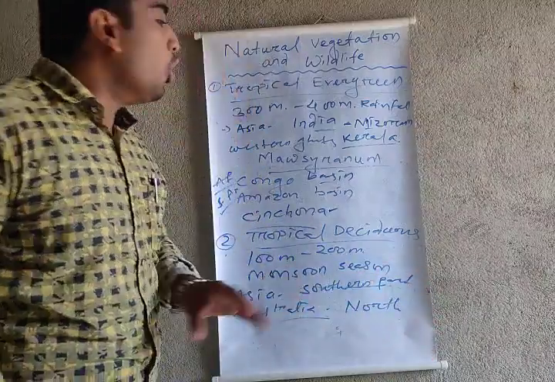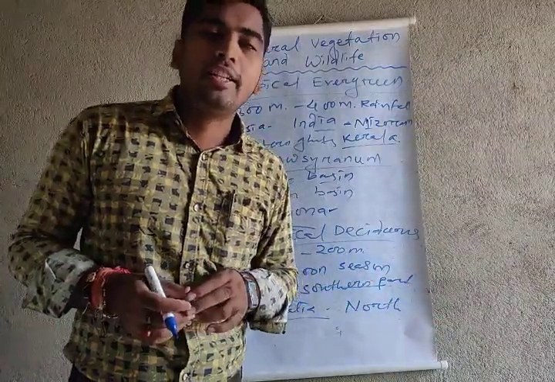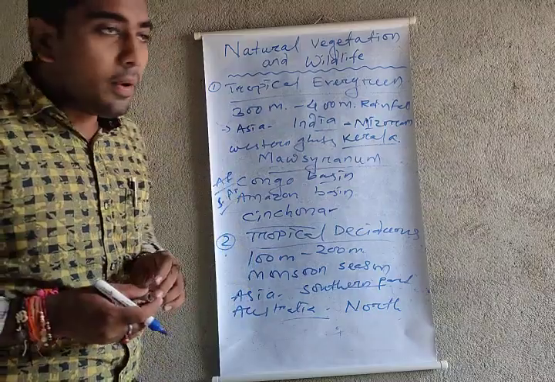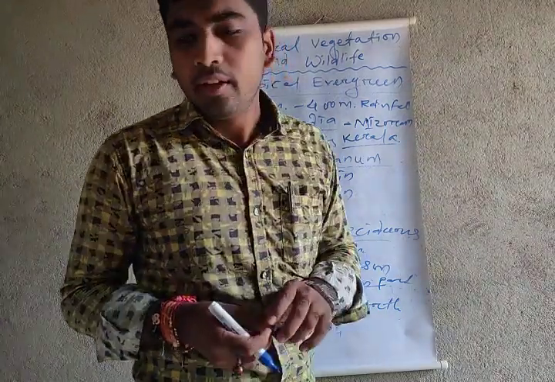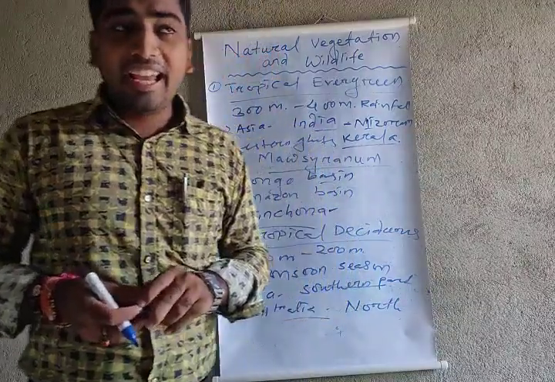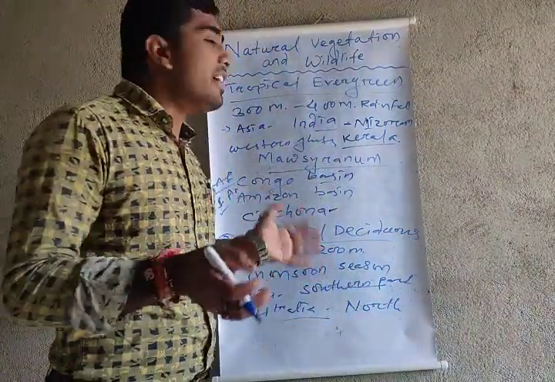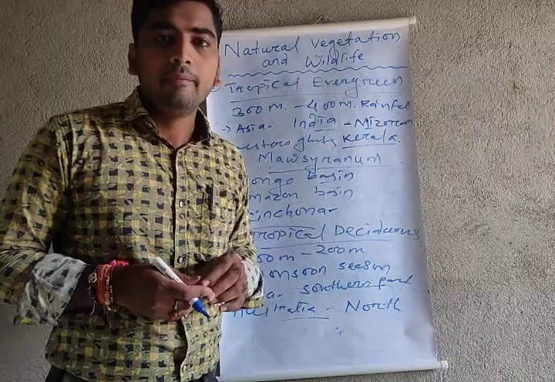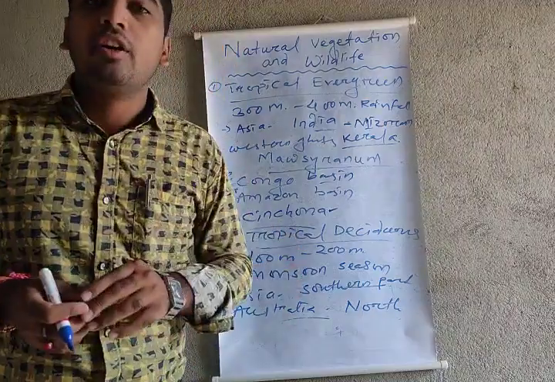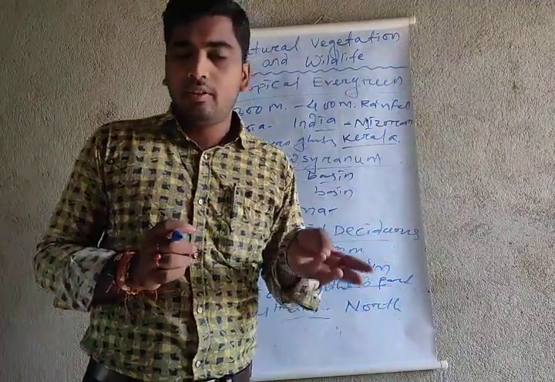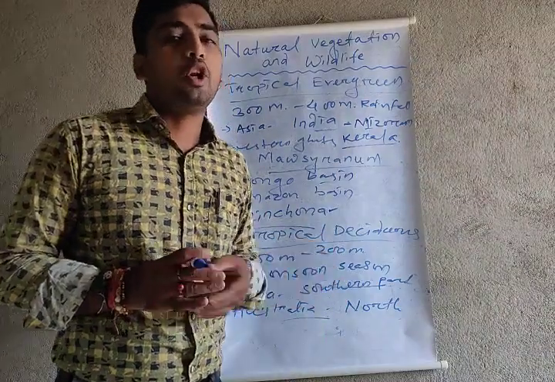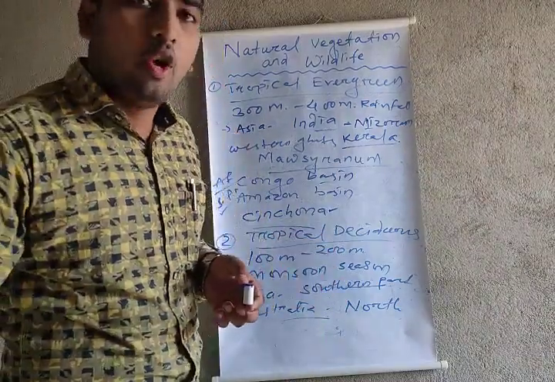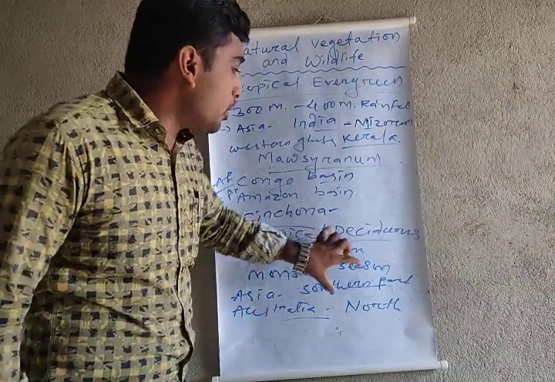In this area, plants like teak, sal, neem, acacia, etc. mostly grow. Animals like the elephant, monkey, tiger and deer are available in the tropical deciduous forest. So this is the tropical deciduous forest.